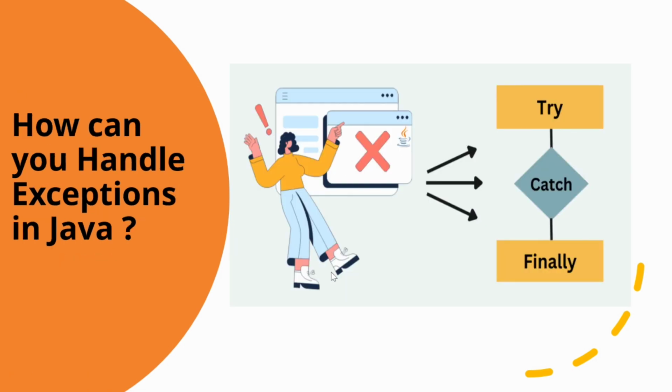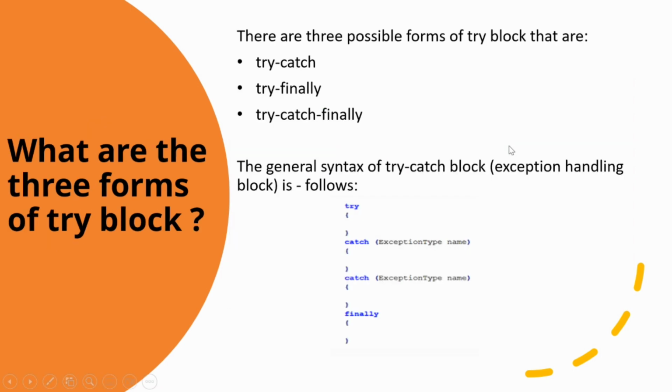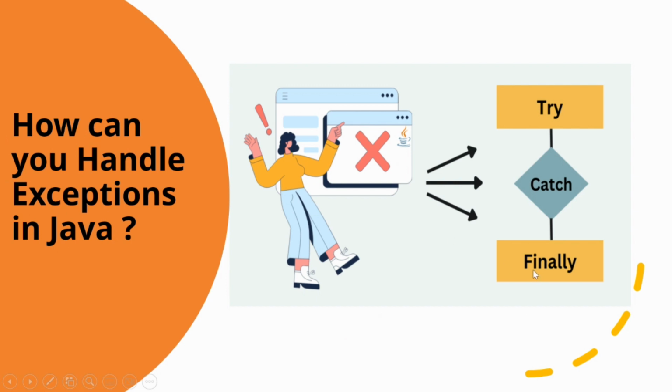The next very important question asked in the interviews is how can you handle the exceptions in Java? So, exception handling, which is very important, can be done through try, catch and finally blocks. So, the try, what does it do? The set of statements or code which requires monitoring for an exception is kept under the try block. The catch block catches all the exceptions that occurred in the try block, and the last one is the finally block. Now this finally block is always performed irrespective of catching of the exceptions in the try block or the catch block. So always remember that the finally block will always be executed if we have defined it.